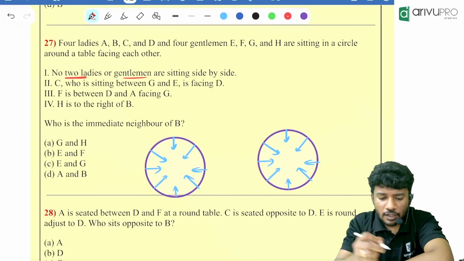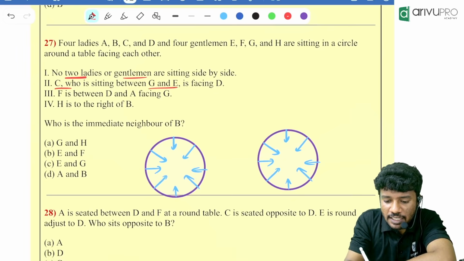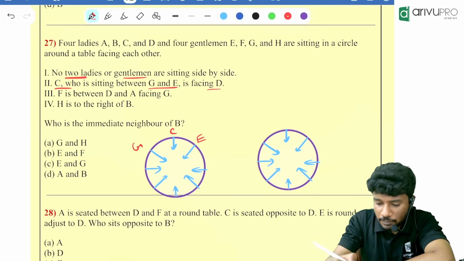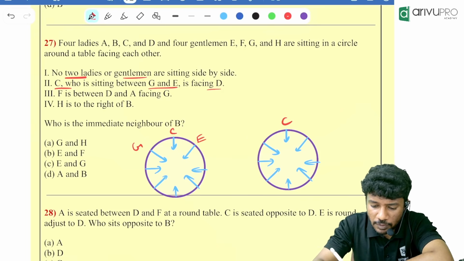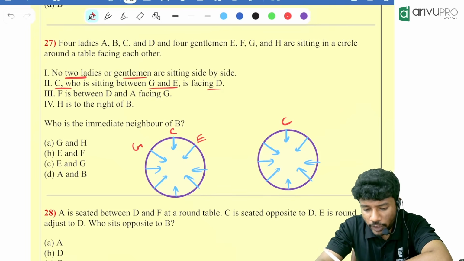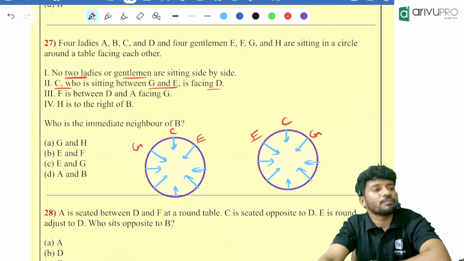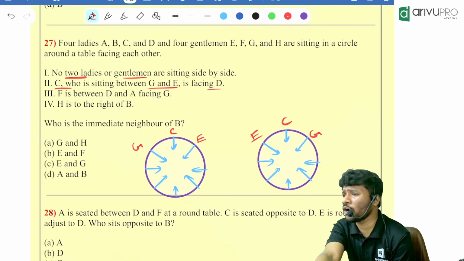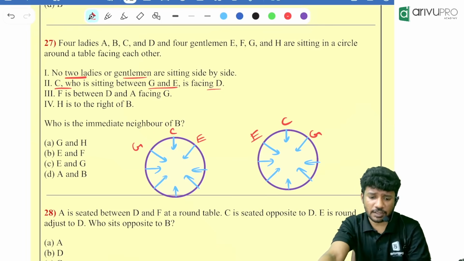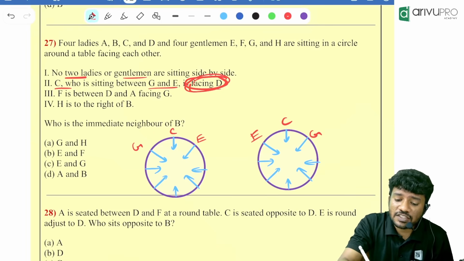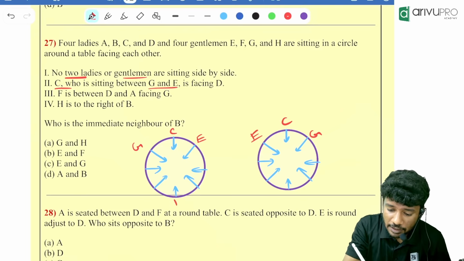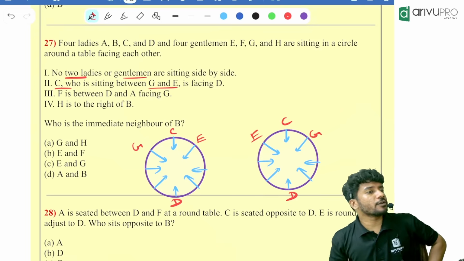Now, first one. C who is sitting between G and D is facing D. So C is sitting between what and what? G and E. People, everyone draw. C who is sitting between what and what? G and E. Or it will be E and G. Two possibilities. C and G and E is there, or E and G is there. Two possibilities are there. Is facing D. Who is facing D? C who is sitting between G and E is facing whom? D. So D is over here, opposite to C.